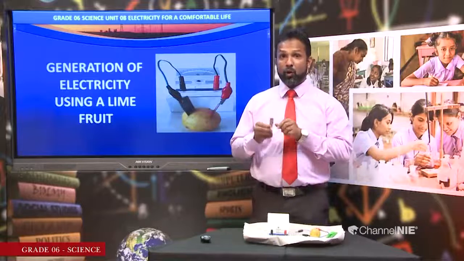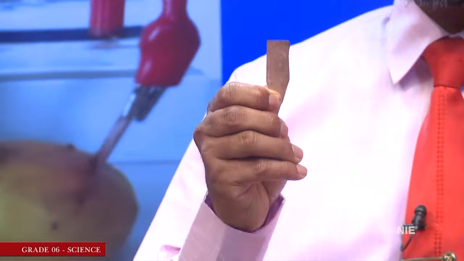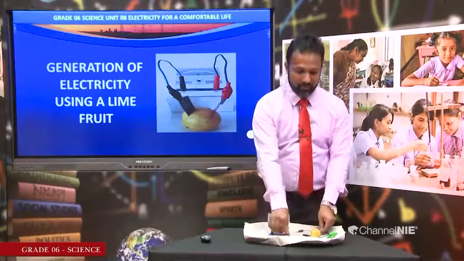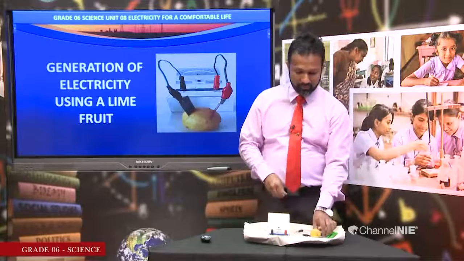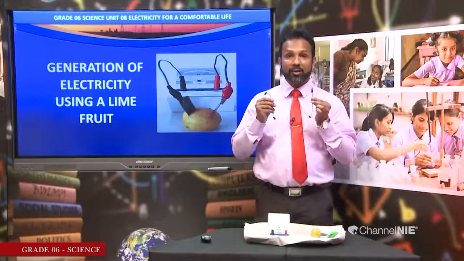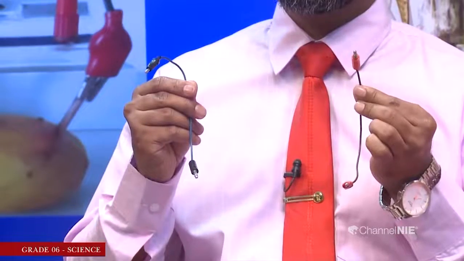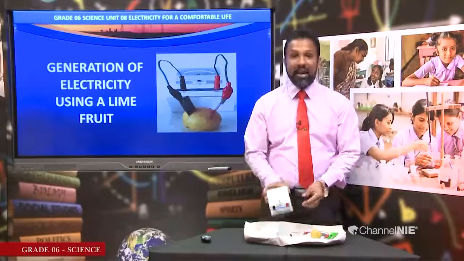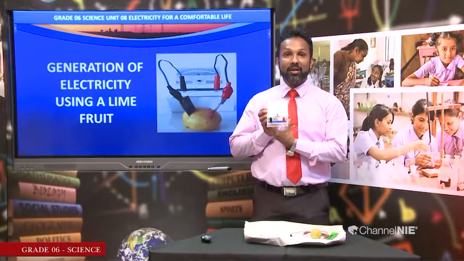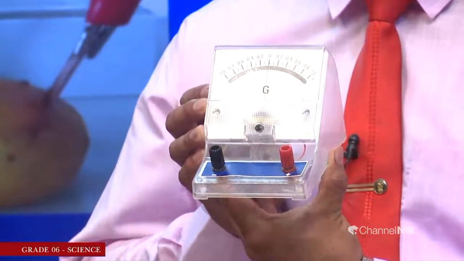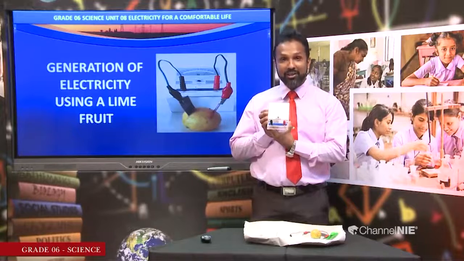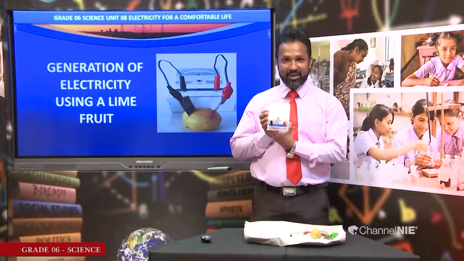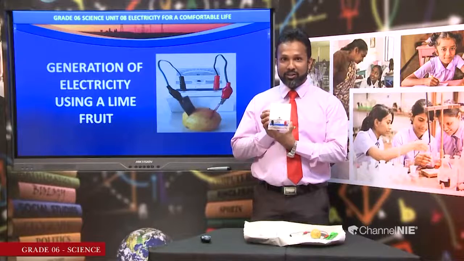Right. A piece of copper, a piece of zinc, two conducting wires, and a center zero galvanometer. Do you know, my dear children, the center zero galvanometer is used to find the direction of current as well as to measure a small amount of current. Right. Let's do the activity. You can watch.